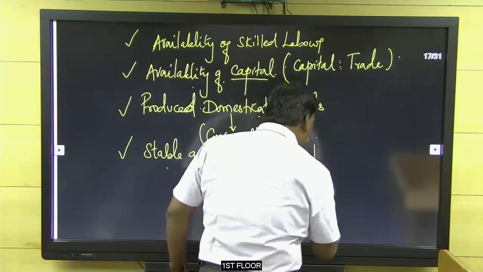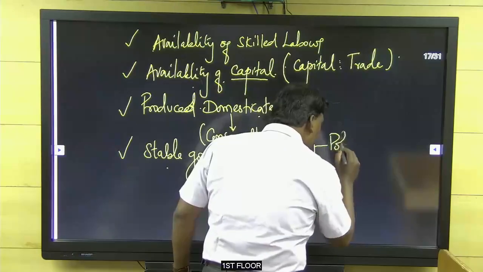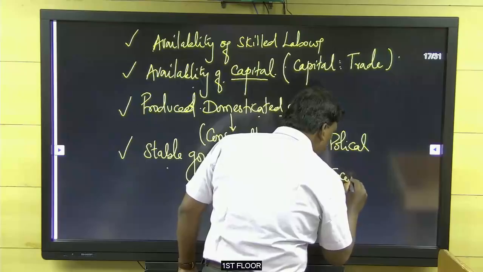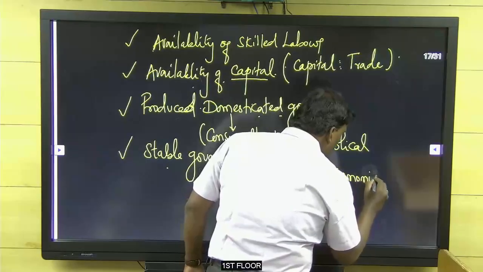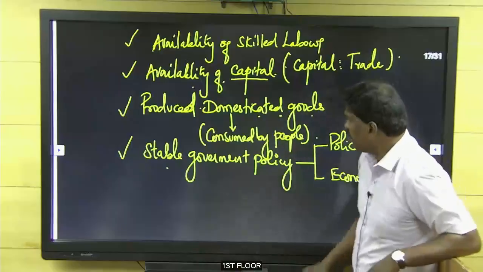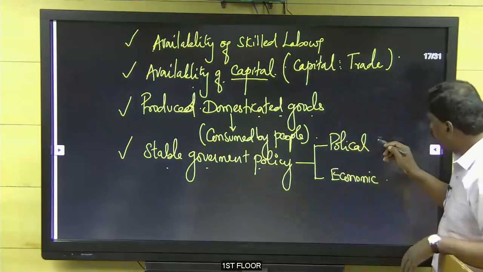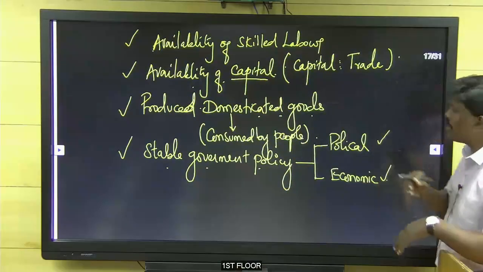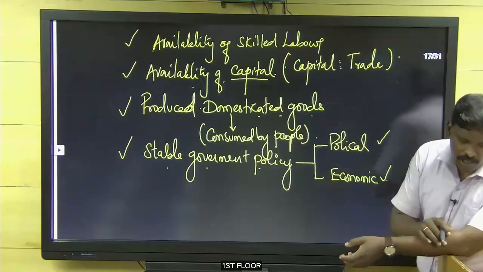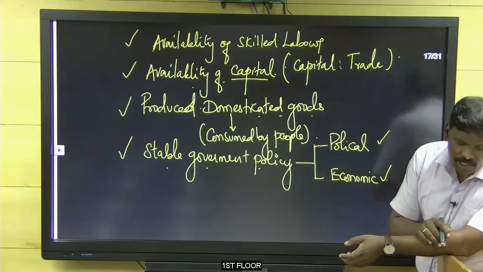This stable government policy is both political and also economic policy. Okay, like that. Stable government policy, both political and economic. Clear? Consumer goods in a large scale, so they can get profit.